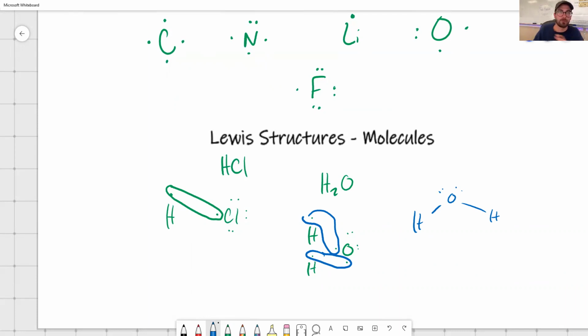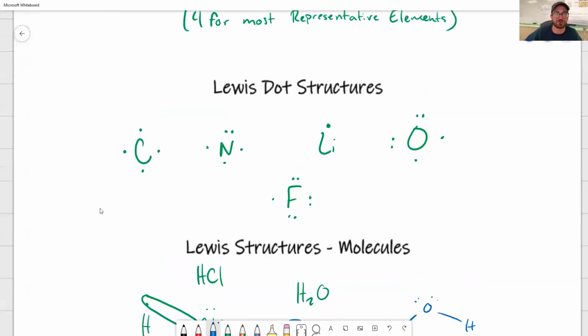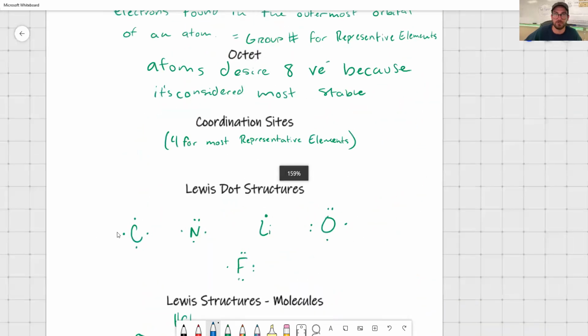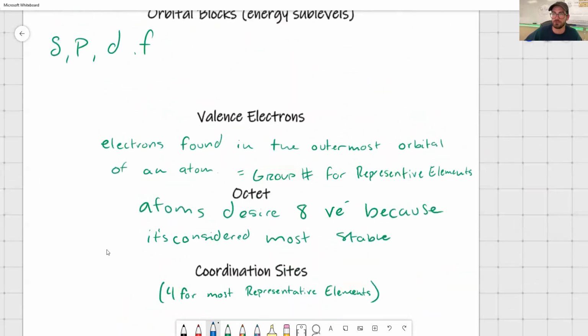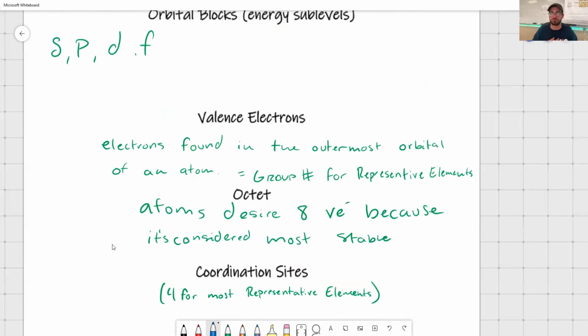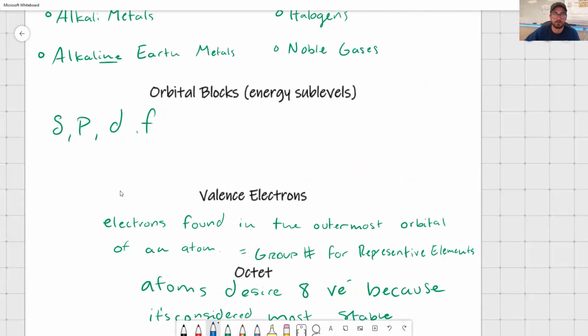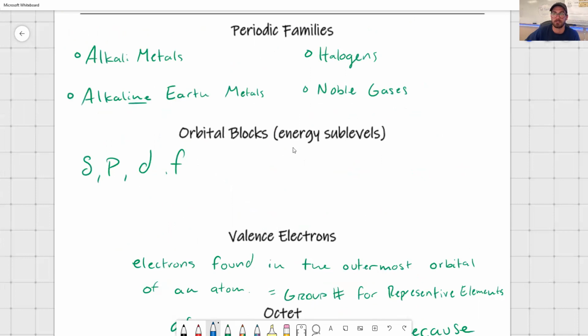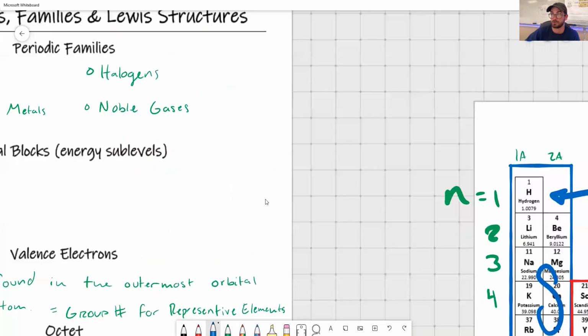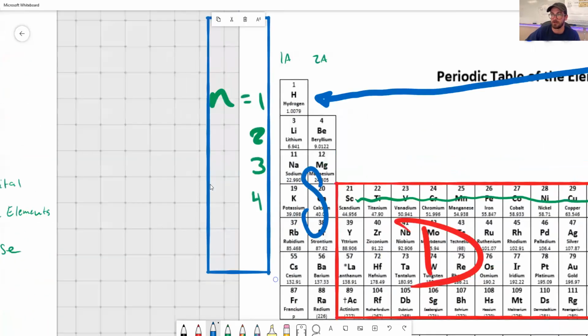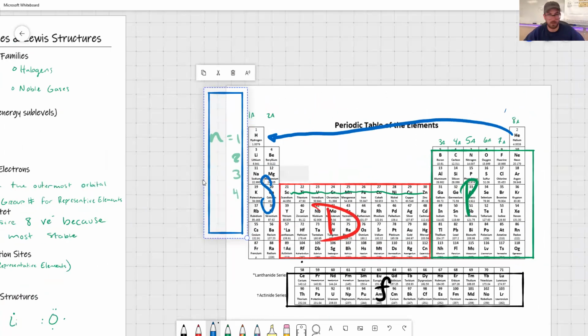Now, if you're confused by this, don't worry about it. This is just a little add-on so that when we get there in a week or 2, you'll know what we're talking about. But ultimately, what I need you to know from today is how to draw a Lewis structure for any neutral atom. I need you to know the octet rule, that every atom desires 8 valence electrons when possible. And valence electrons, how we organize the orbital blocks, or the shapes of these orbitals, on the periodic table and those periodic families.